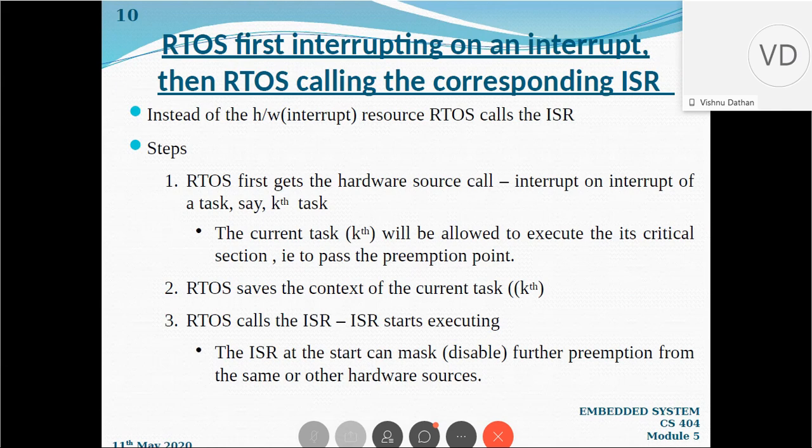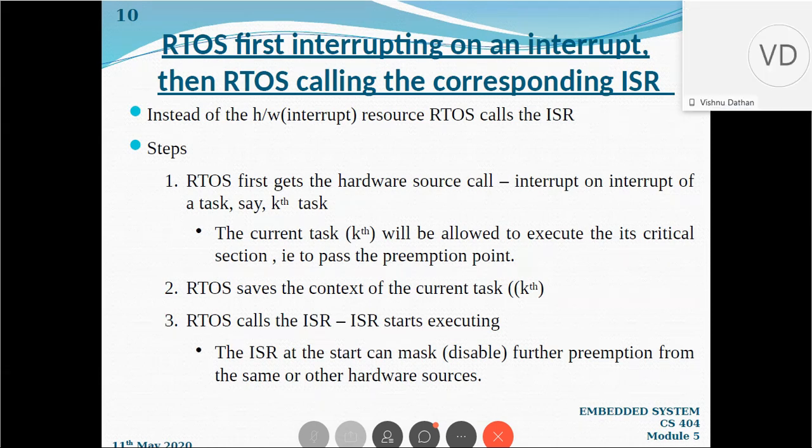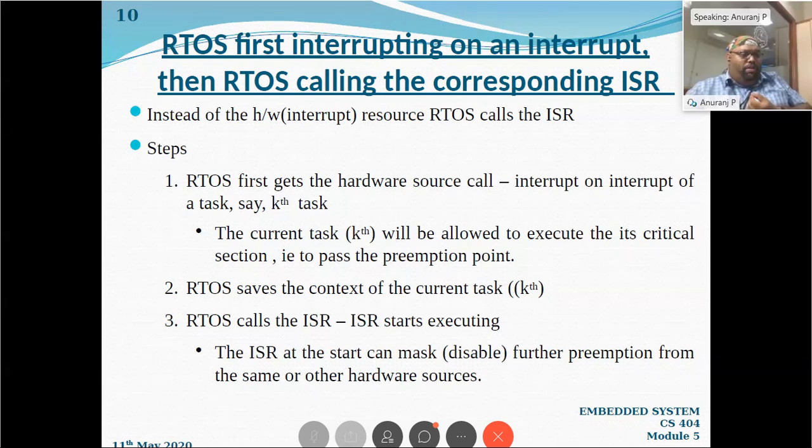Next question: what will happen to the currently executing program when an interrupt occurs? What I have already told: the operating system may be doing its own function, or it may be doing some application function.